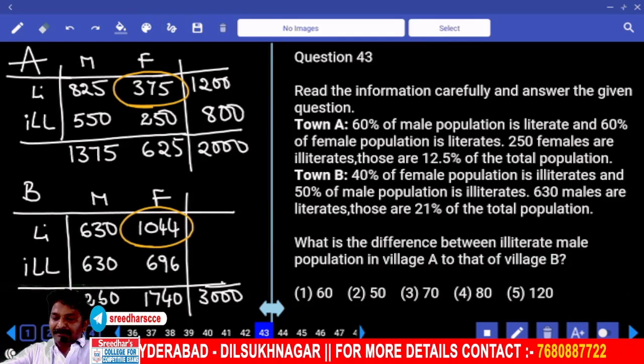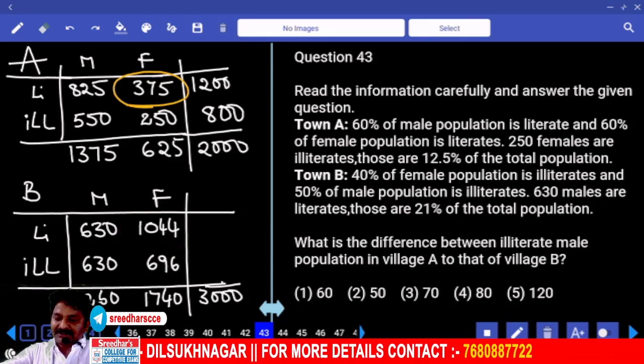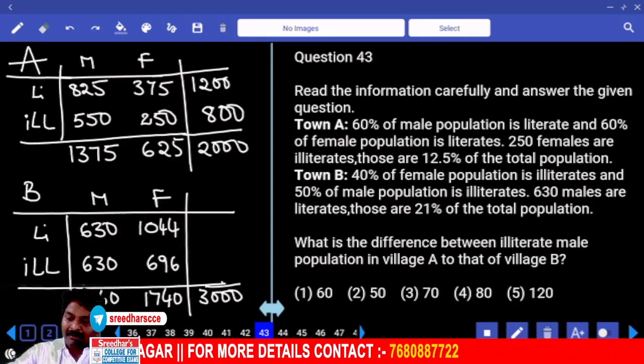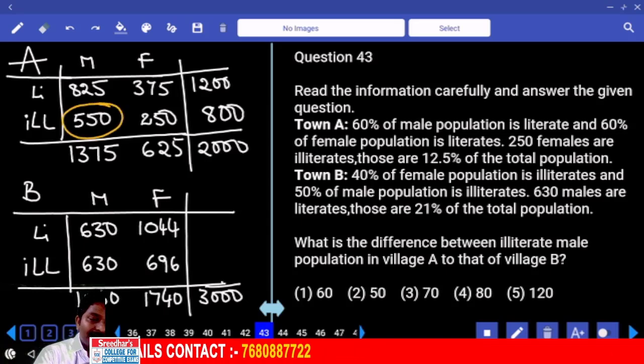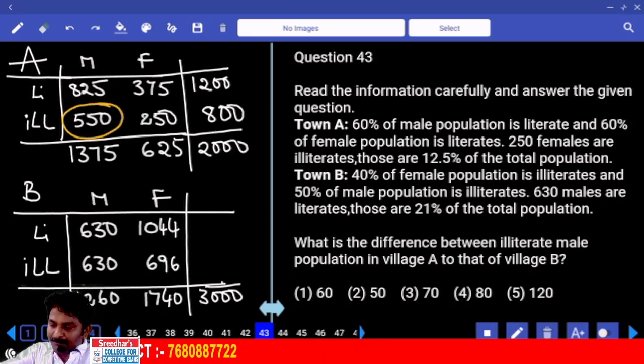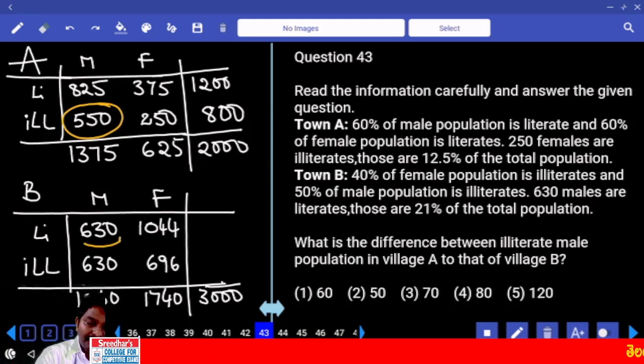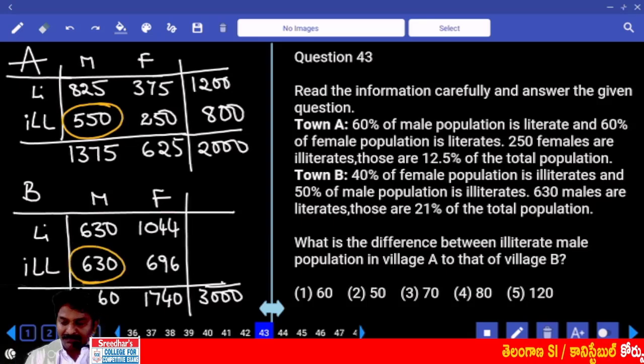Difference between literate male population in village A, illiterate male 550, and that of B 630. Difference 80.